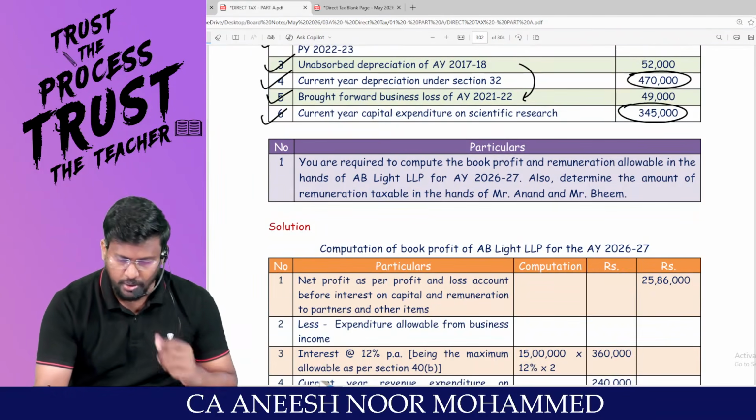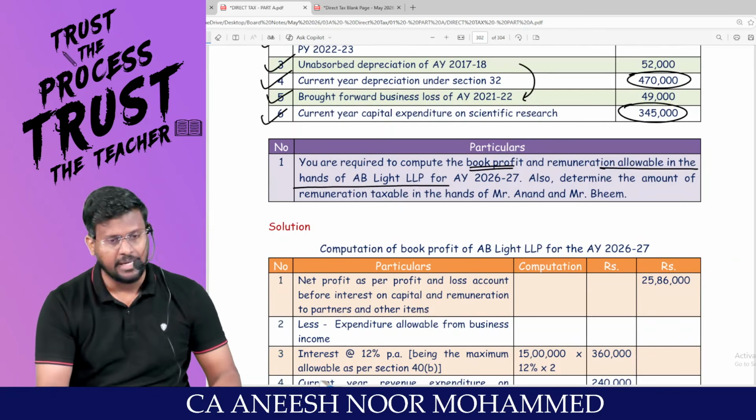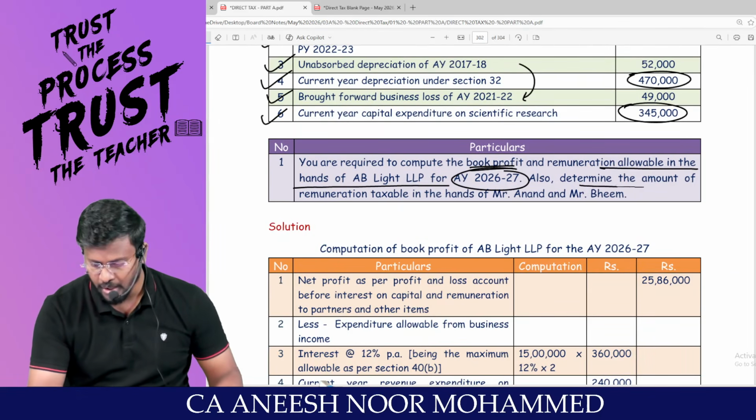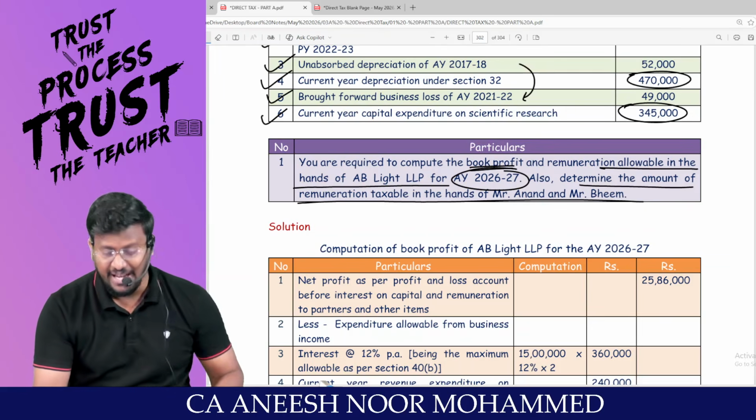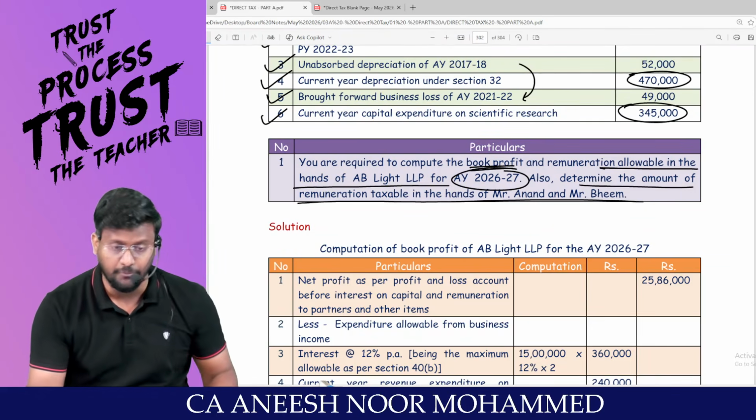You are required to compute the book profit and remuneration allowable in the hands of AB Light LLP for assessment year 26-27. Also determine the amount of remuneration taxable in the hands of Mr. Anand and Mr. Beam. A particular question from 40B.